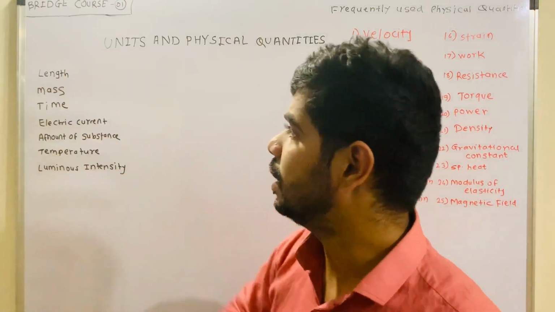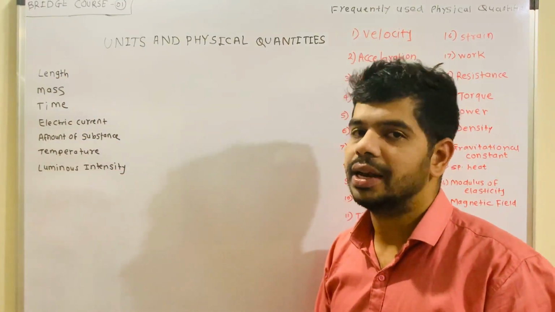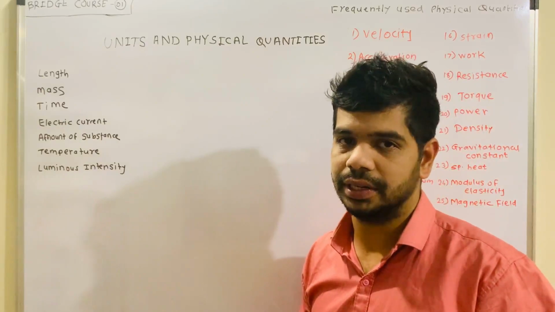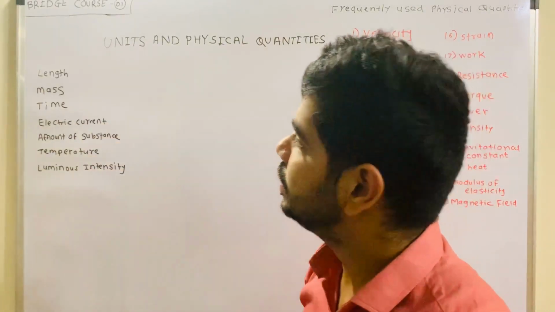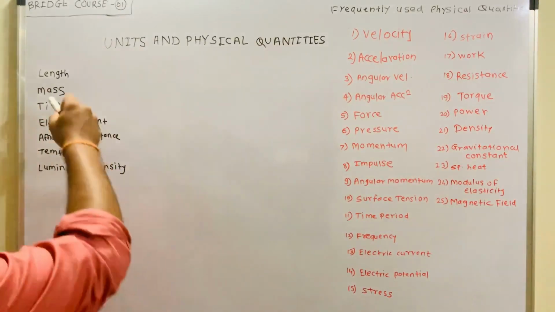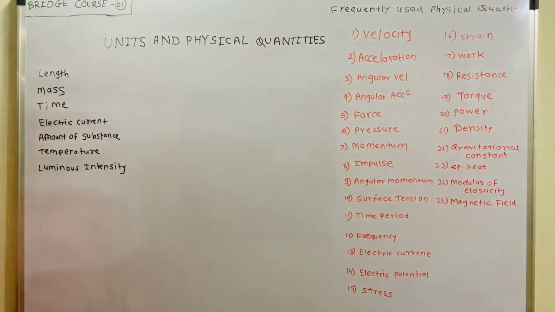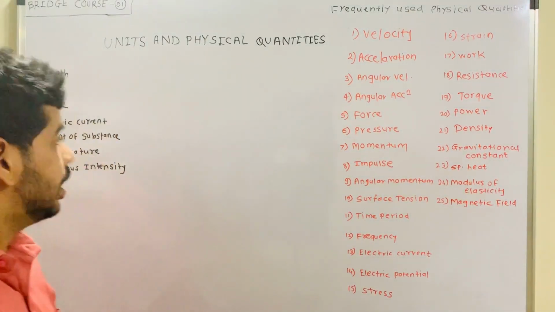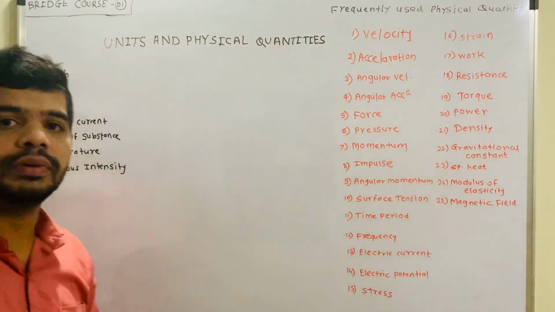Suppose you see length: it is a fundamental quantity because it depends on itself only. There are 7 fundamental quantities, and each has its particular units.